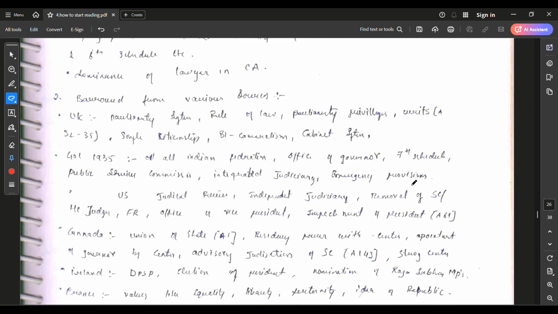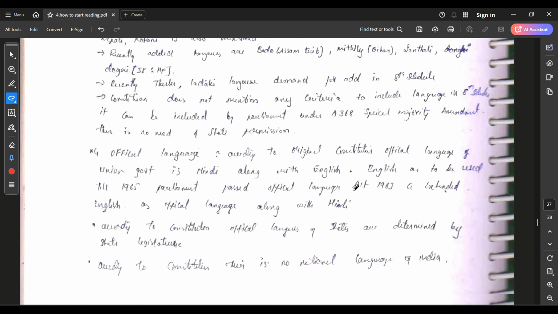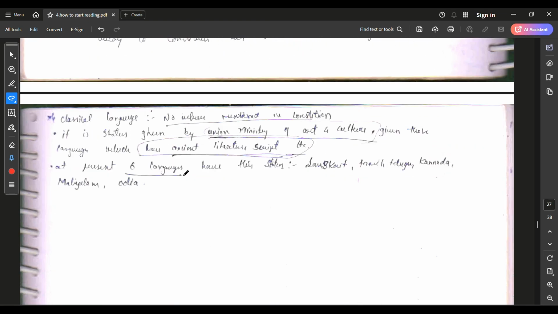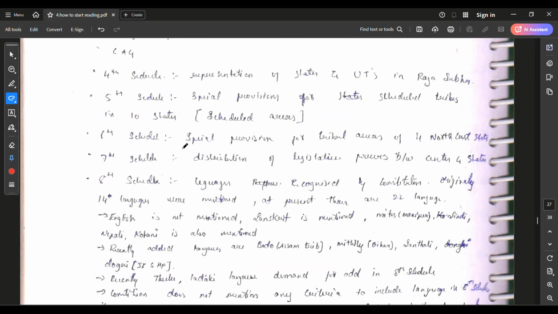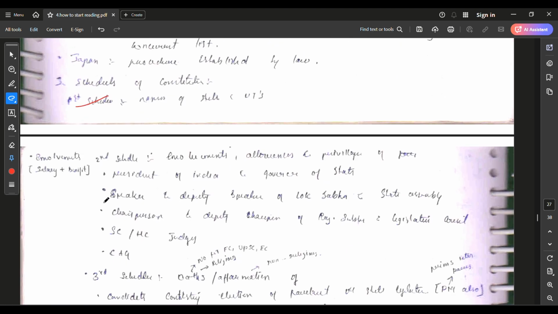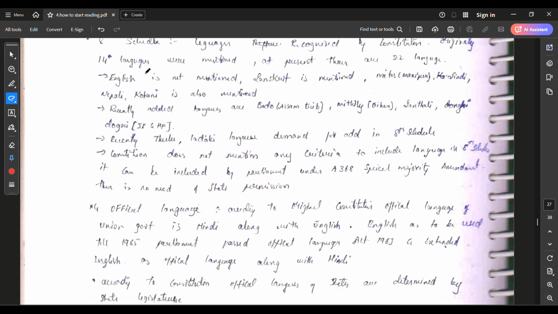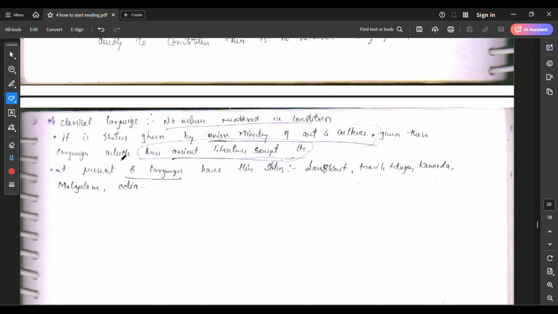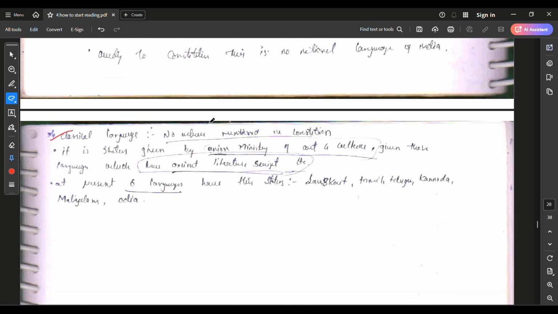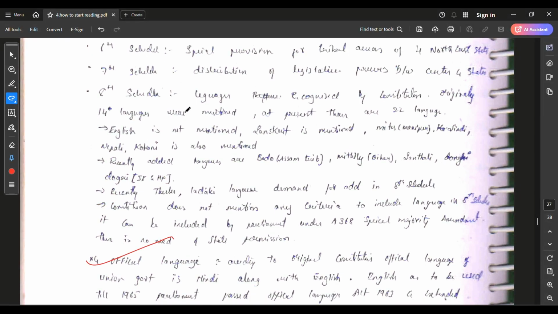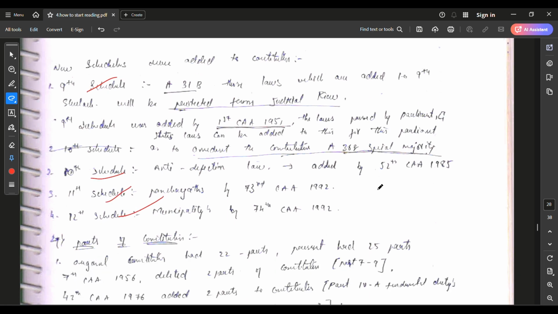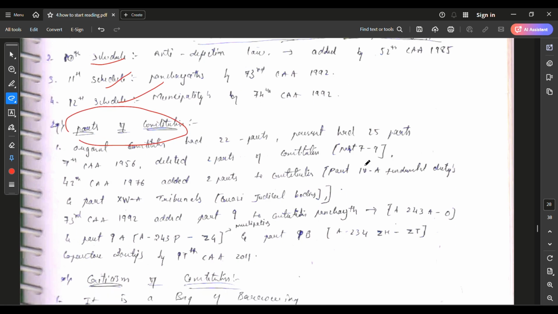Salient features of the Constitution you can read by yourself, either in Lakshmikant or in NCERT. Okay, I mentioned the schedules, from 1 to 12, clearly: first schedule, second, third, fourth, fifth, sixth, seventh, 8th. Under the 8th, I also mentioned official languages and classical languages. Very detailed about Parliament and amendments also, and the 9th, 10th, 11th and 12th schedules. Everything I mentioned.